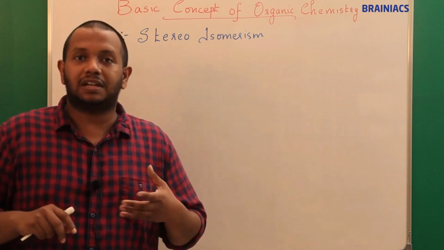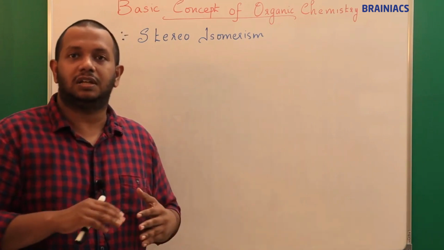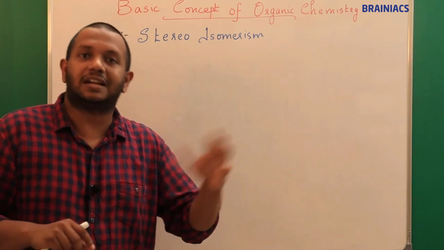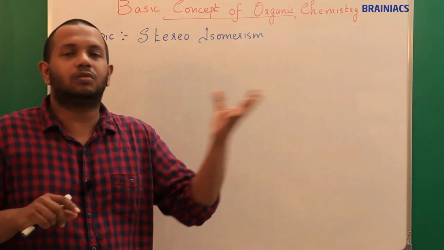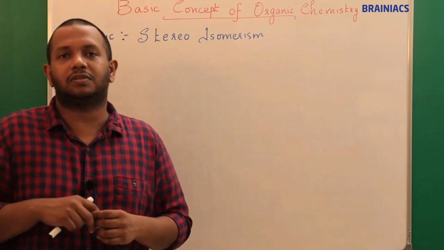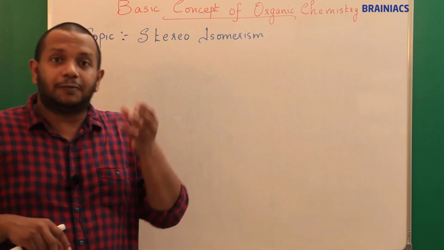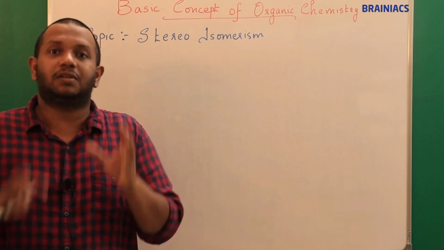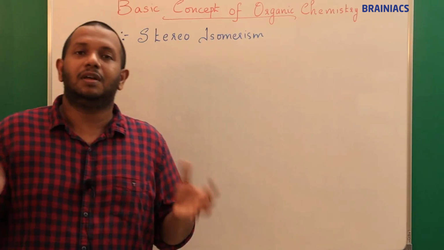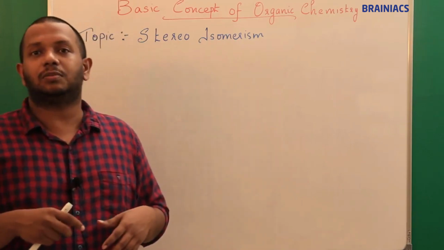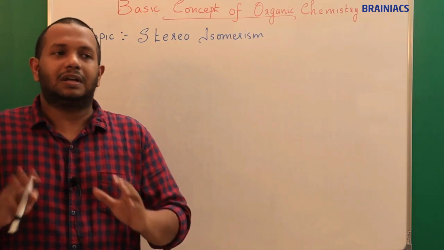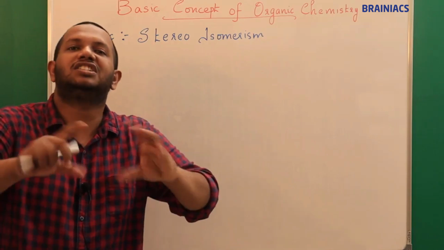Then we observed that the position of the double bond was changing. As a result, the structure is again changing, but still the molecular formula is the same. Then we say those sort of isomers are position isomers. Then we have seen that the functional group itself was changing, but still the molecular formula remains the same. So we say those are functional isomers. We have also seen ring chain isomers. All these, if you observe, result in a structural change.